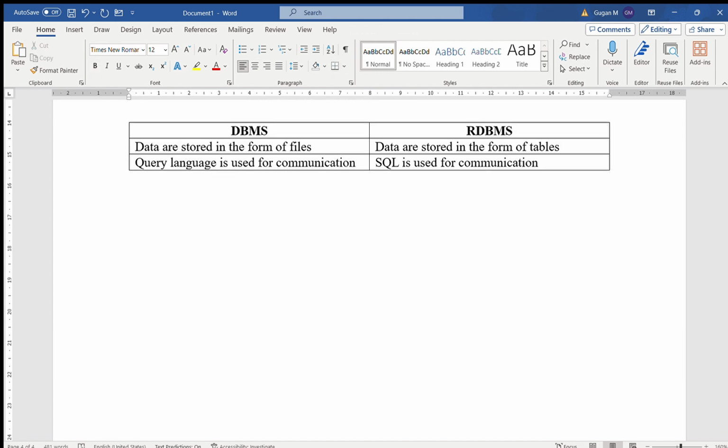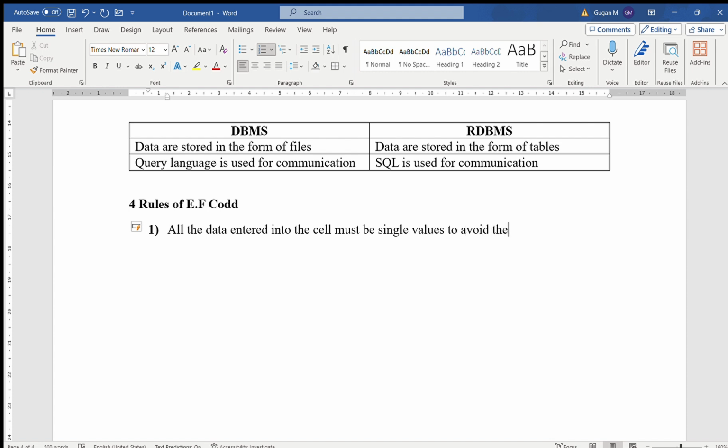Next, rules of E.F. Codd. There are certain rules derived by E.F. Codd about the data which are to be stored in the RDBMS software. The first rule is all the data entered into the cell must be a single value to avoid data loss.